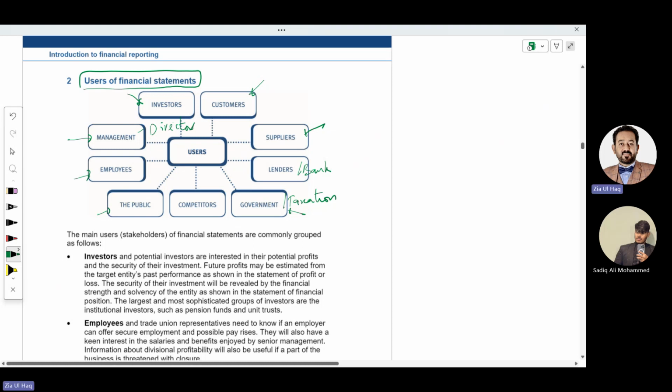Who else? Competitors. Who are competitors? Those who are selling similar products to your business. They also look at your financial statements, meaning how is your performance, so that they can compare their performance with your business, whether they are performing better or you are performing better. Like Pepsi, Coke, they look at each other's financial statements.